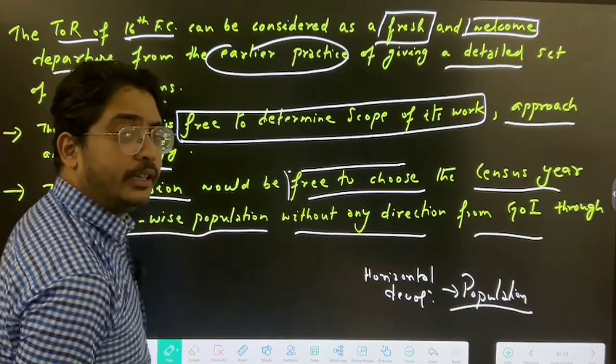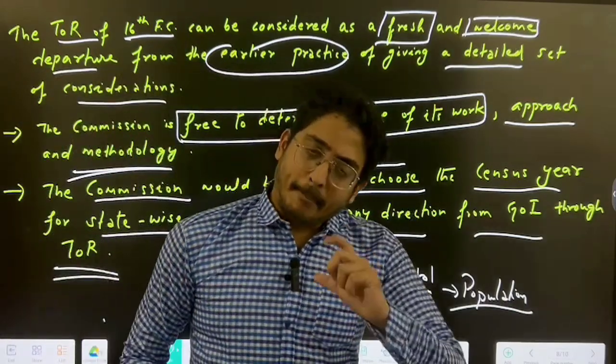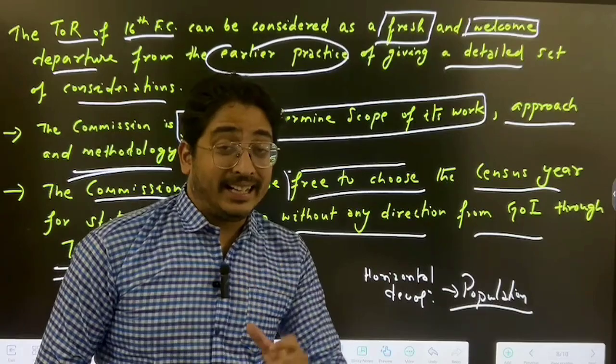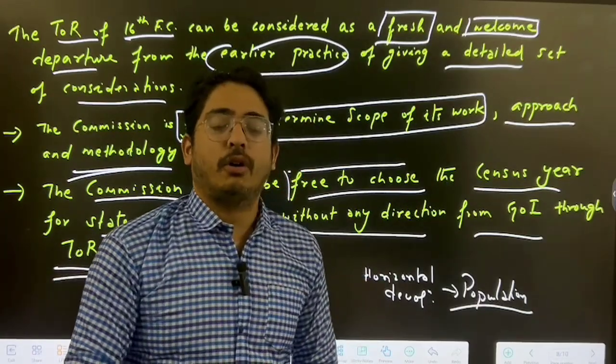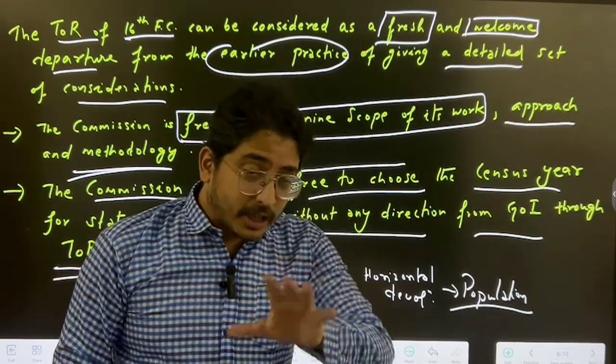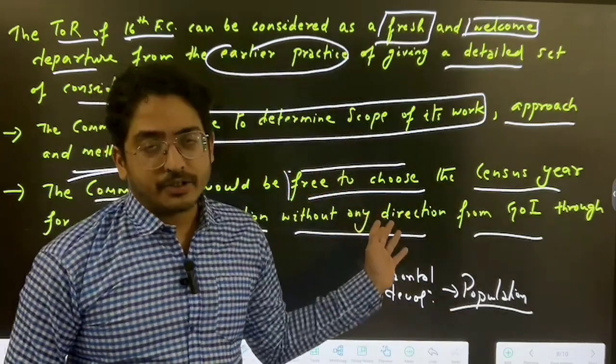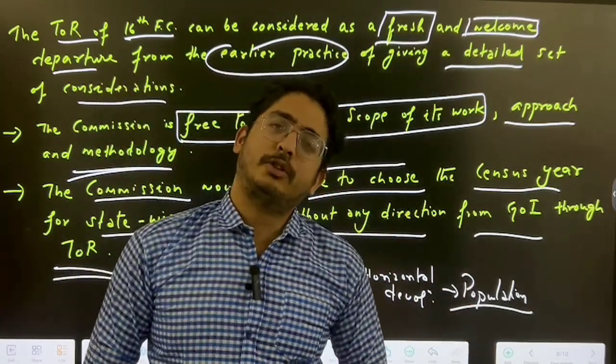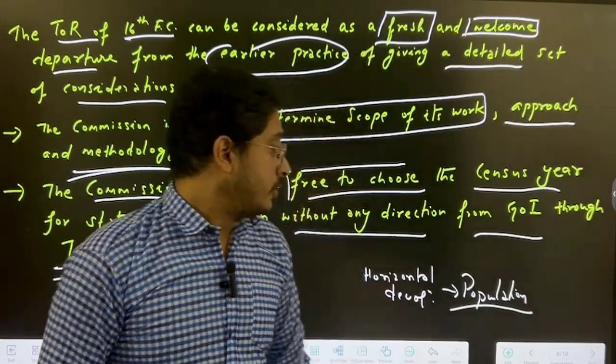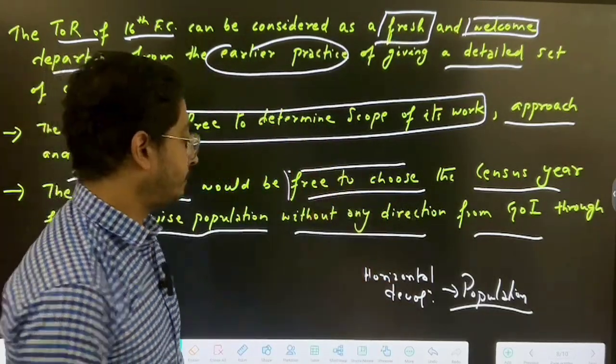We clearly saw in the TOR there is no particular reference given by the center to use the 1971 census or the 2011 census, because there was an issue in the TOR of the 15th Finance Commission when the southern states were not happy with the population census. So now it is up to them.